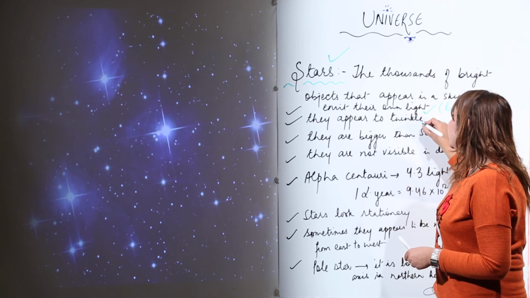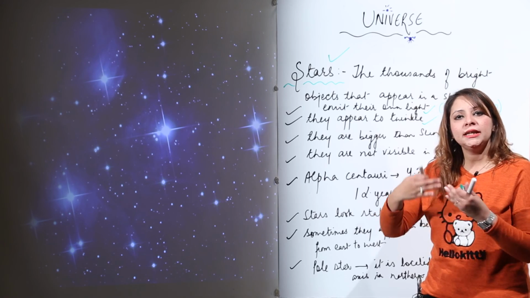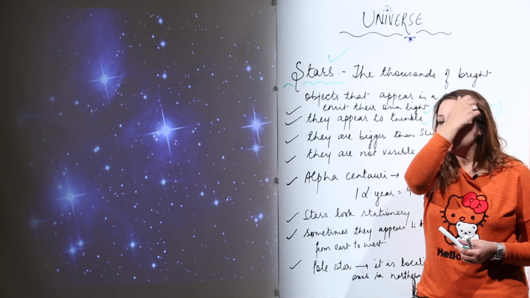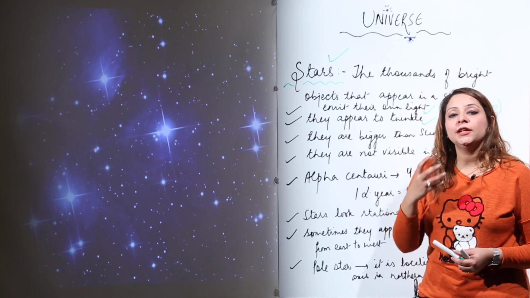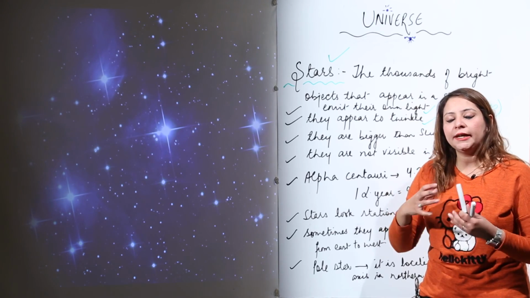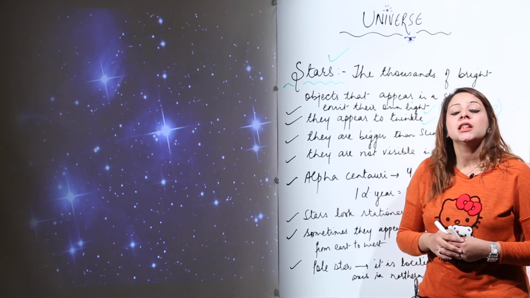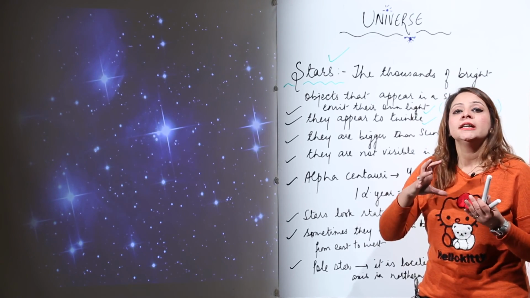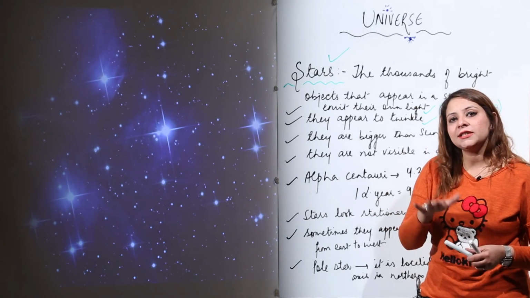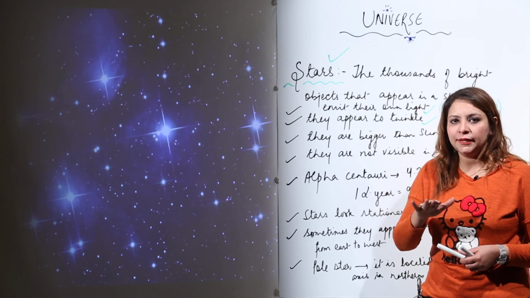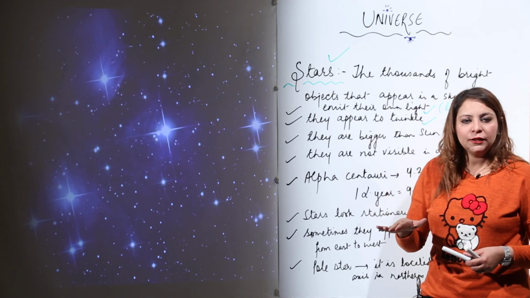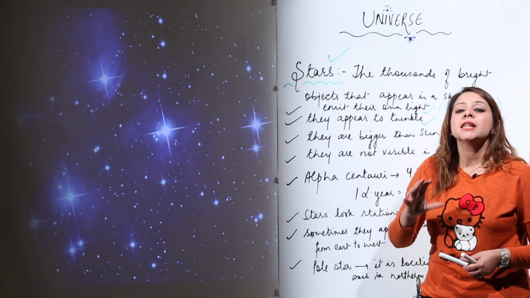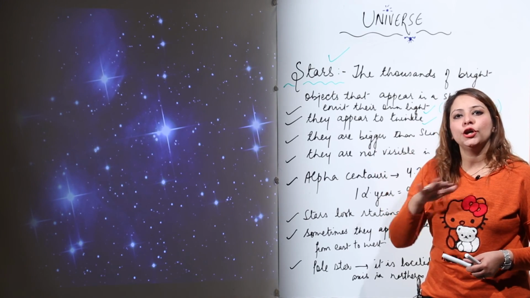Second, if we see the stars from the Earth's surface, they appear to twinkle, but actually they are not twinkling. You will study this in higher classes. This is due to atmospheric refraction, due to which the stars appear to twinkle. But at your level, you should only know that they appear to twinkle when we observe them from the Earth's surface. Otherwise they are not twinkling. They are emitting their light in a continuous manner.